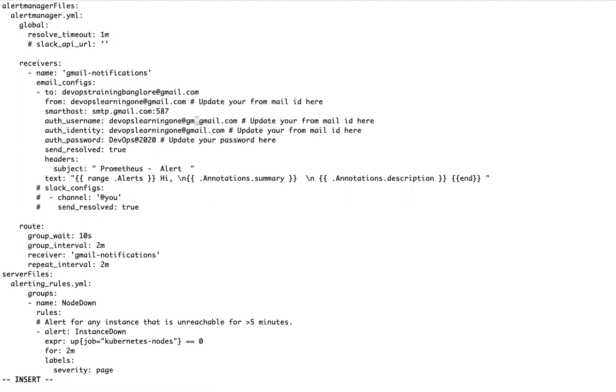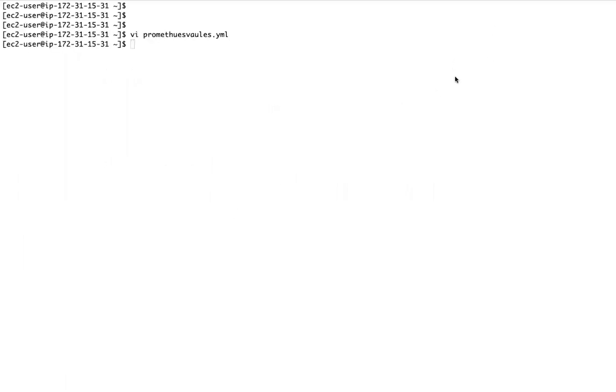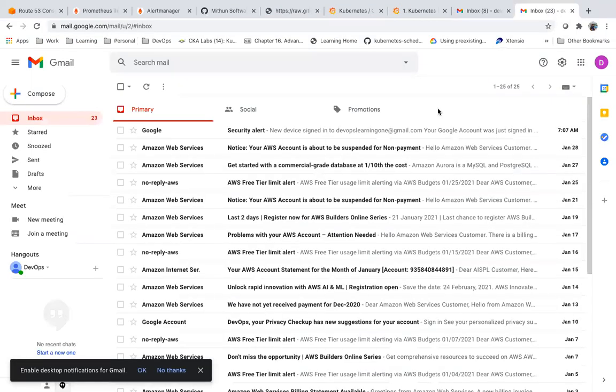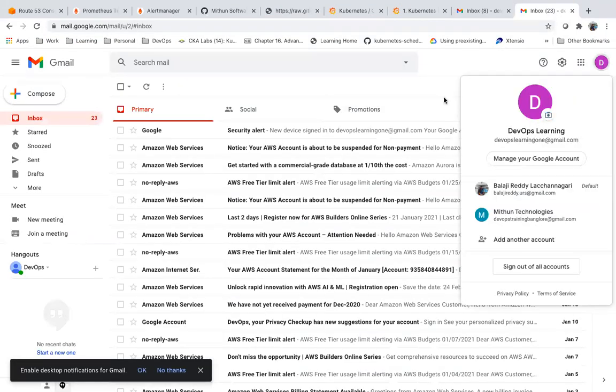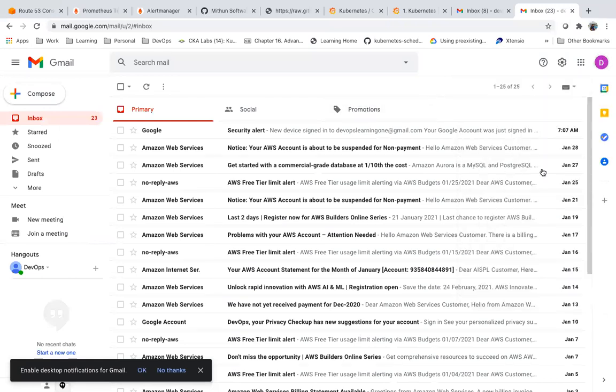Now, since you already used the Gmail SMTP in your Jenkins and all, guys, since it's Gmail, it's not an official office SMTP. What you need to do in your Gmail settings, you already know, right? You need to enable that less secure apps. This is my to mail ID. From this mail ID, I want to send notifications, right?